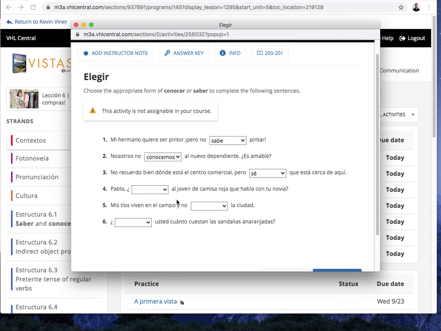Bien, 4. Pablo, blank al joven de camisa roja que habla con tu novia. 3 options. Pablo, ¿conoces al joven? ¿Conoce al joven? ¿Sabes al joven? ¿Sabe al joven? Pause. And we're back. It would be conoces, right? ¿Conoces al joven de camisa roja que habla con tu novia?